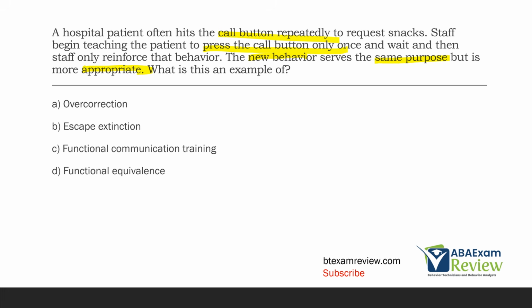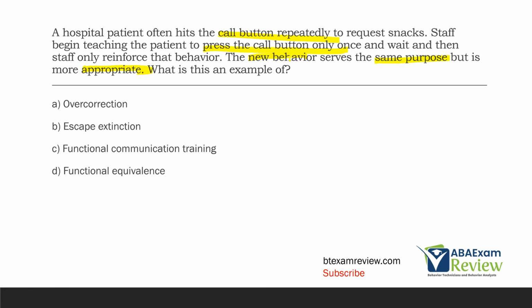What is this an example of? A, overcorrection. So overcorrection is not necessarily an RBT term, but it is a type of punishment procedure where you are making someone do something over and over again. Overcorrection does not apply. B, escape extinction. Well, no extinction is going on necessarily for escape. The hospital staff is not preventing escape for this patient.